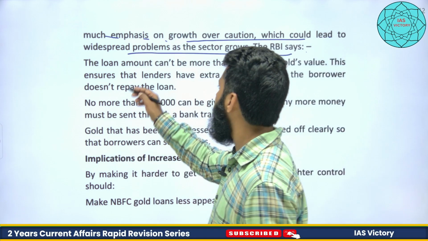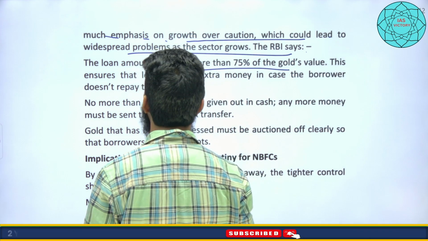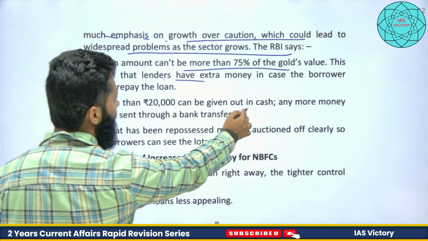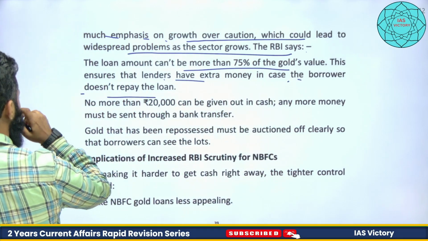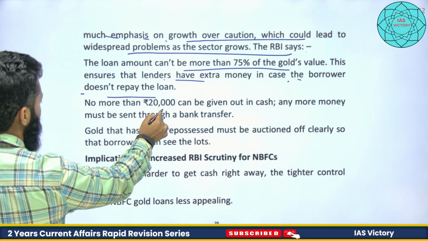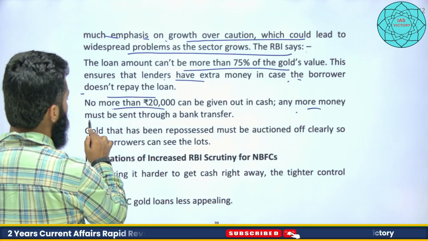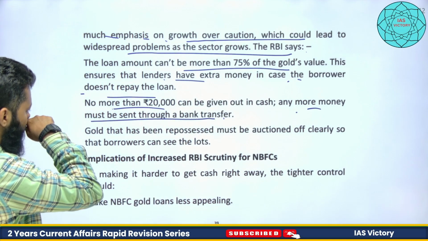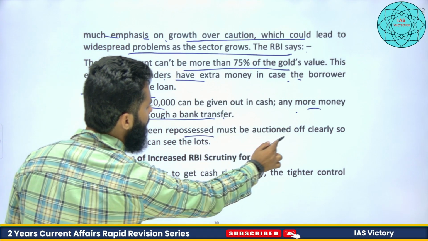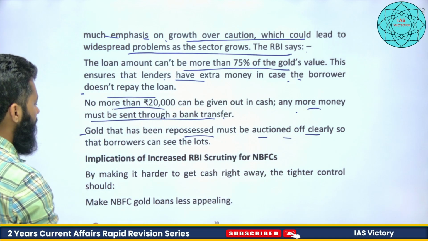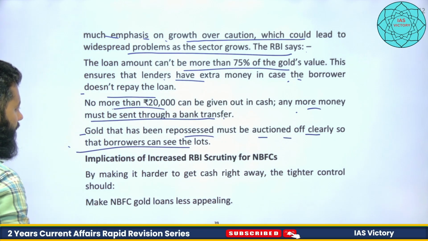So the loan amount can't be more than 75% of the gold value. This ensures that the lender has extra money in case the borrower doesn't repay the loan. Not more than 20,000 can be given out in cash. Any more money must be sent through a bank transfer only, and gold that has been repossessed must be auctioned clearly, so that borrowers can see the lots.